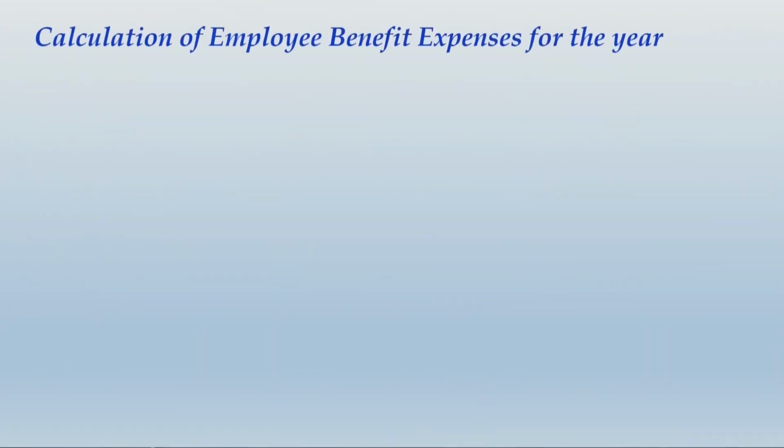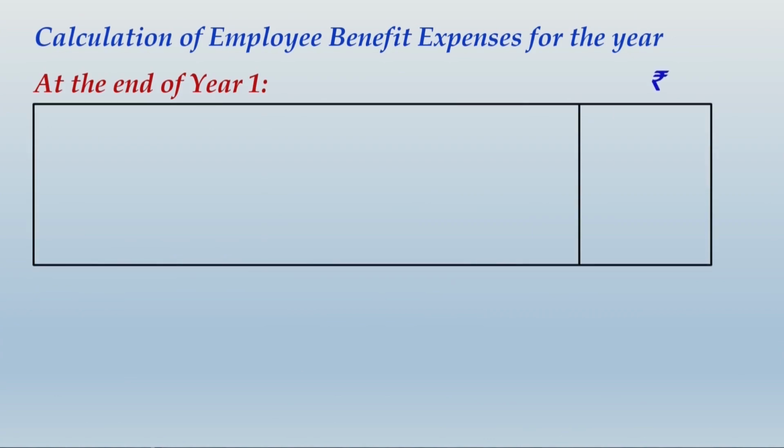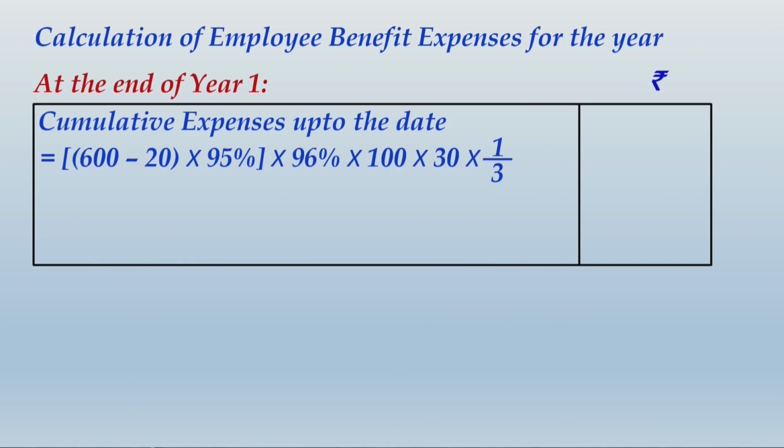So in the first year, what you would do is first make the calculation of the share based payment reserve that gets accumulated by end of first year. So let me explain this calculation to you. In total there were 600 employees and 20 have already left in the first year. So eligible number of employees by end of first year will be 600 minus 20, that is 580.